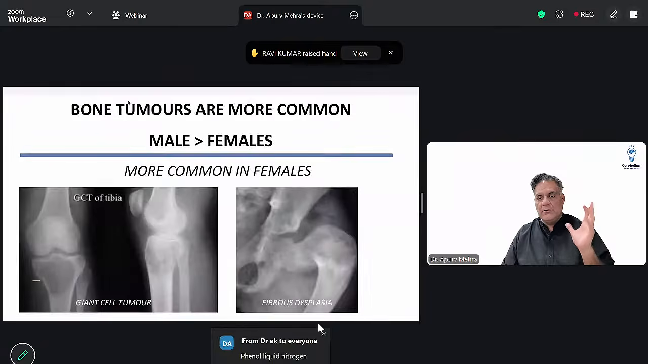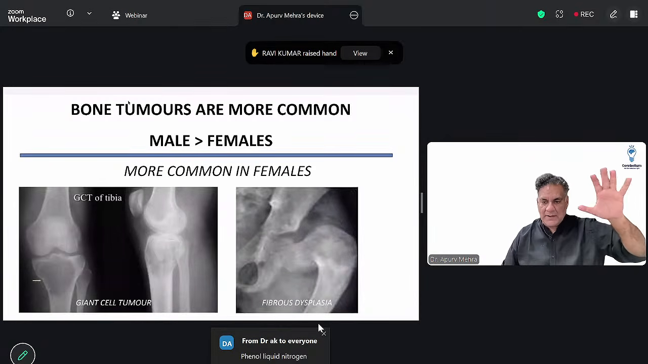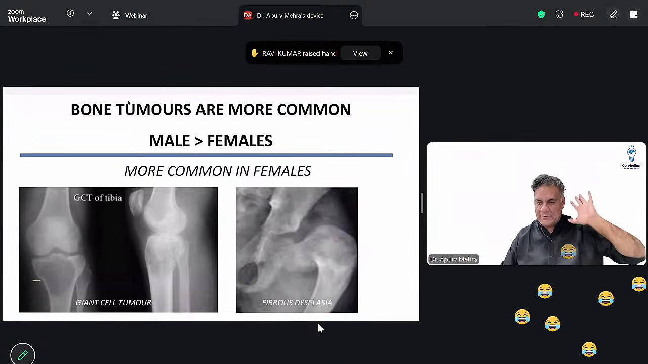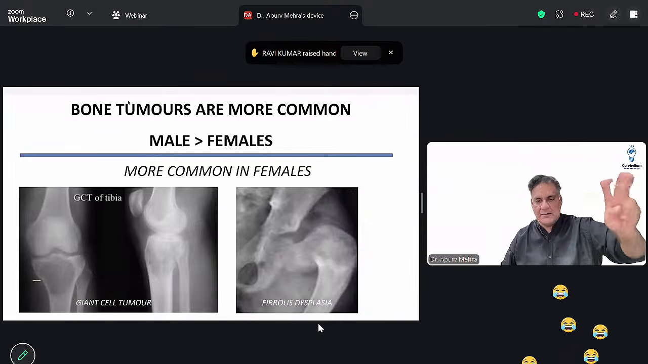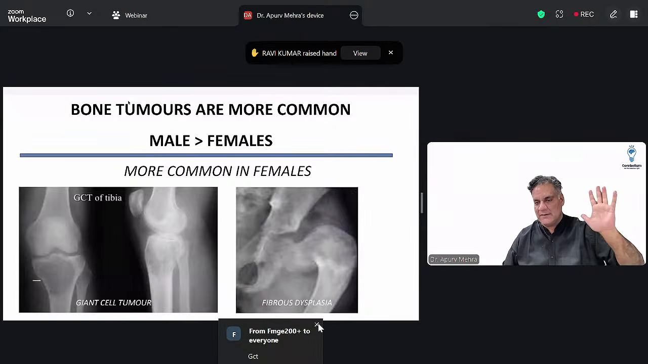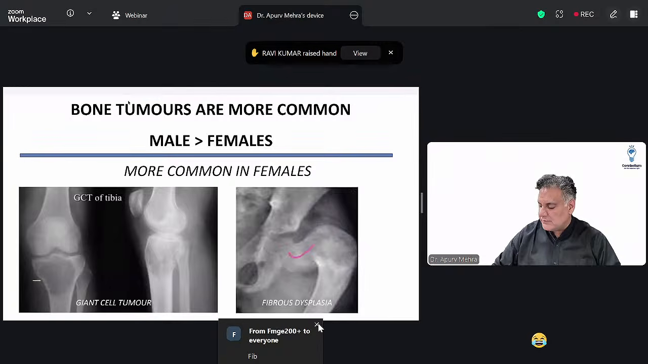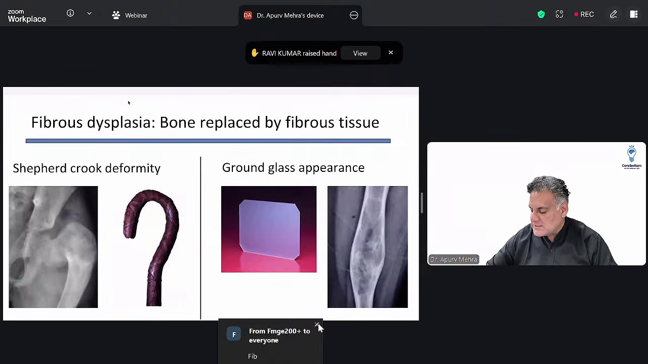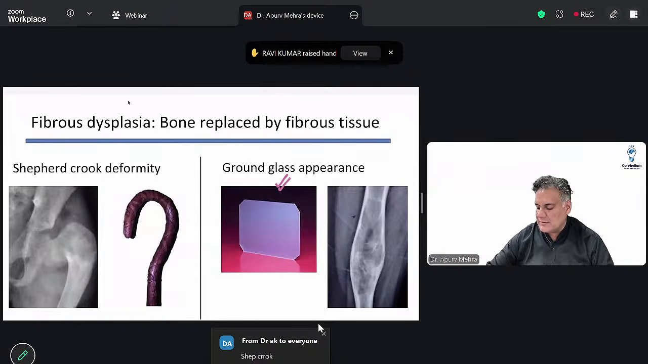All right. Bone tumors are more common in males than females. For example, when diseases were divided, first RA is in females, ankylosing spondylitis in males, bone tumors all in males, except two bone tumors in females: GF, girlfriend. G for GCT, F for fibrous dysplasia. And in fibrous dysplasia, the upper end of femur looks like a shepherd's crook, called shepherd crook deformity. Remember that. Here, the hazy appearance of the bone is called ground glass appearance. Both are MCQs. All right.